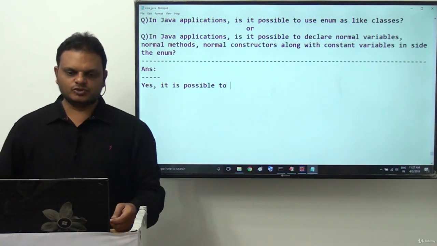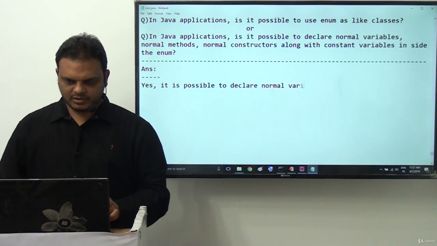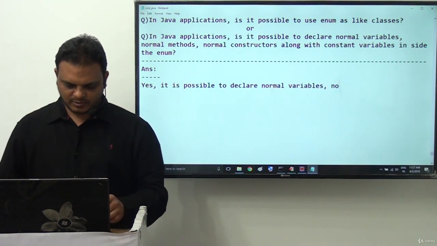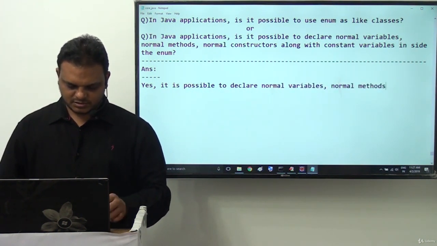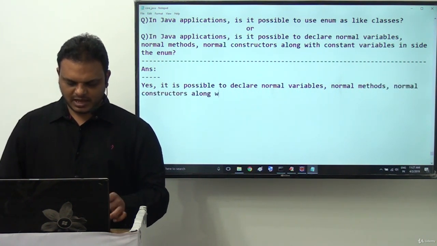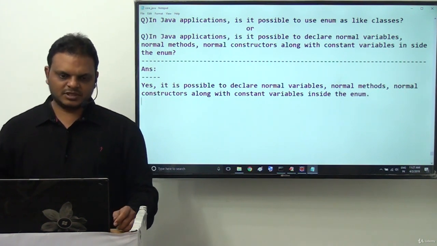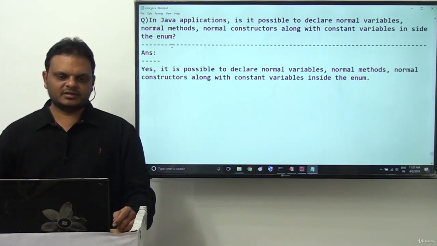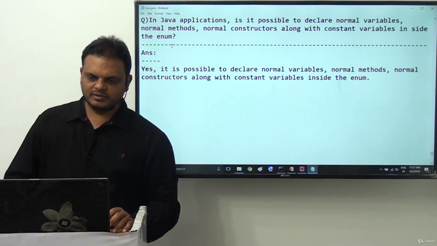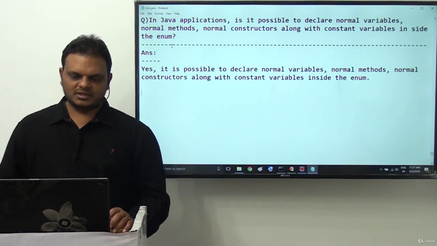It is possible to declare normal variables, normal methods, and normal constructors along with constant variables inside the enum.